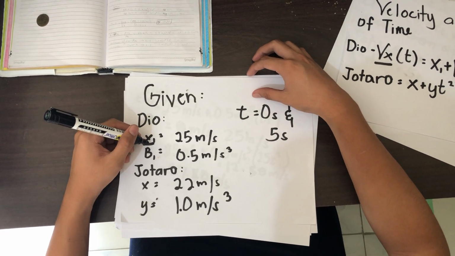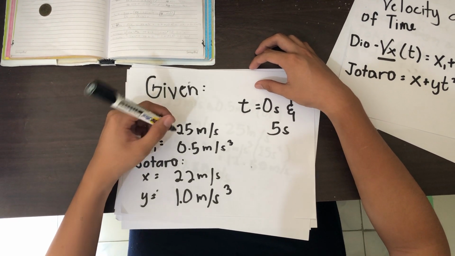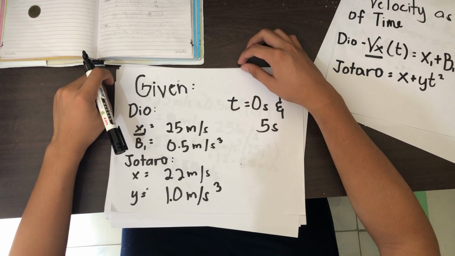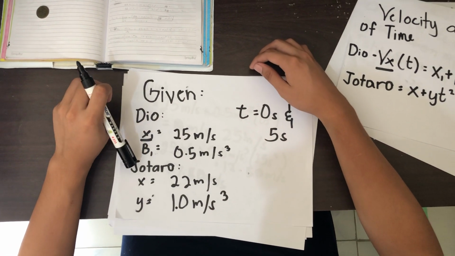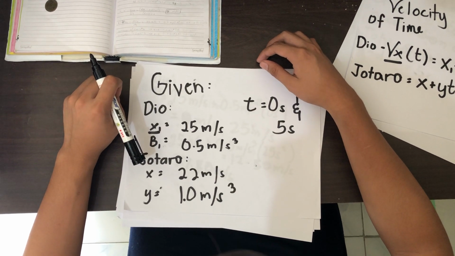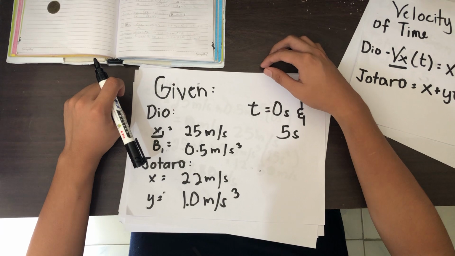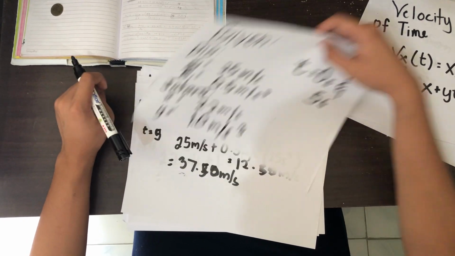For Dio's initial velocity, it's 25 meters per second, while his acceleration is 0.5 meters per second cubed. Jotaro's initial velocity is 22 meters per second, while his acceleration is 1.0 meters per second cubed.